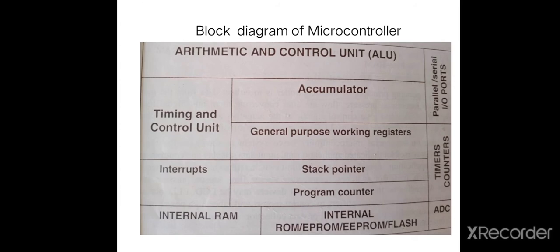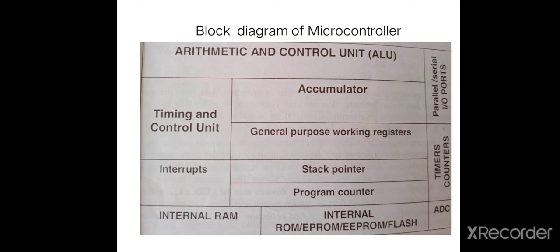In block diagram of microcontroller, normally a microcontroller contains microprocessor plus internal RAM, internal ROM, ADC, timer counter and parallel or serial input output port. In this diagram, this block is the same as microprocessor block.